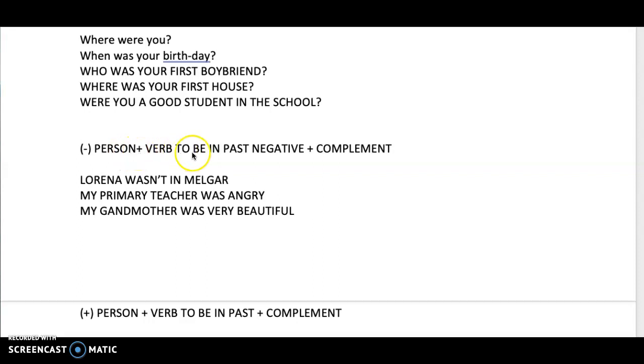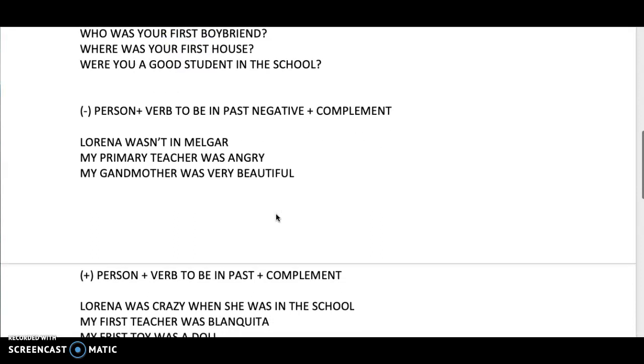So person, verb to be in past, and complement. For example, Lorena wasn't in Melgar. Lorena no estaba en Melgar. Or my primary teacher was angry. Mi profesor de primaria era bravo. Or my grandmother was very beautiful. Mi abuelita era muy bella. There we go. A piece of cake, isn't it?